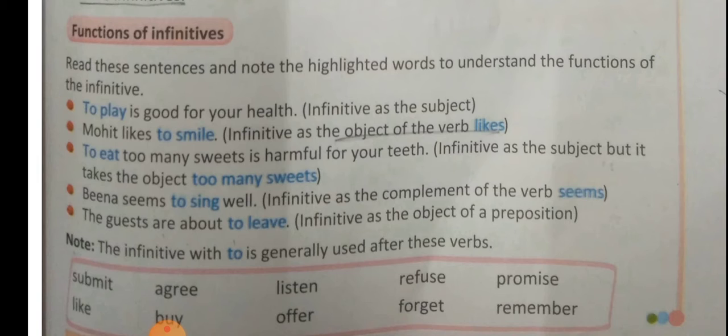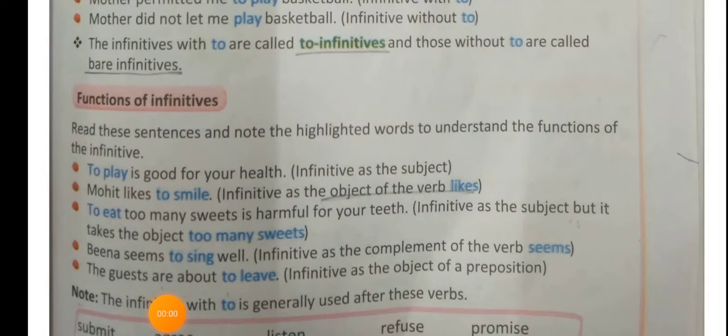In the next sentence, Mohit likes to smile. Here Mohit is the subject, like is the main verb. What does Mohit like? To smile. So as the answer to what we get the object. So here to smile is used as the object.